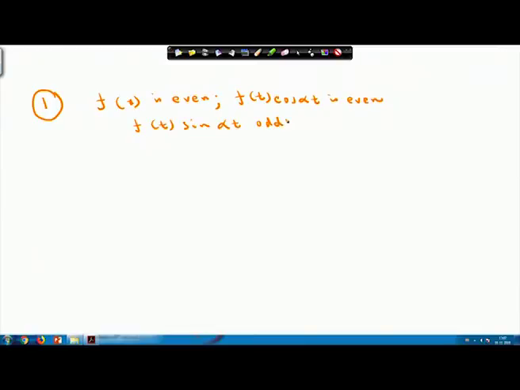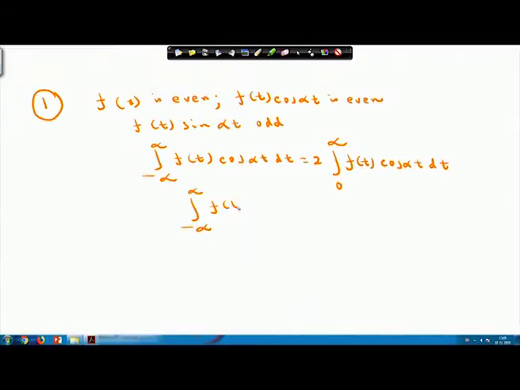Using the properties of even and odd functions, ∫ from −∞ to ∞ f(t) cos(αt) dt equals 2 ∫ from 0 to ∞ f(t) cos(αt) dt, and ∫ from −∞ to ∞ f(t) sin(αt) dt equals 0.